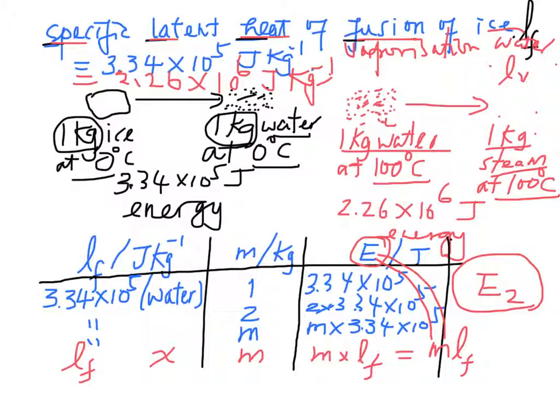Similarly, the specific latent heat of vaporization of water is 2.26 times 10 to the power 6 joule per kg.